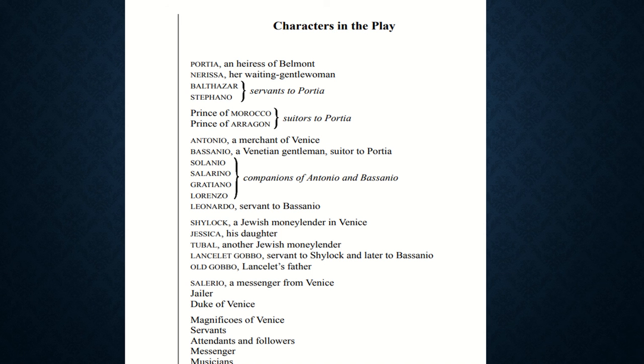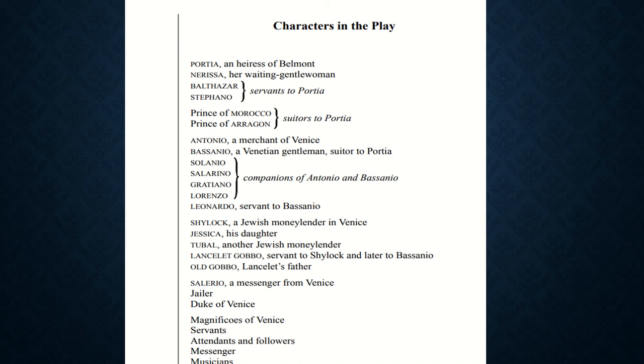Shylock is a Jewish moneylender in Venice. Jessica is Shylock's daughter. Tubal is another Jewish moneylender. Lancelot Gobbo is a servant to Shylock and later he becomes the servant to Bassanio.